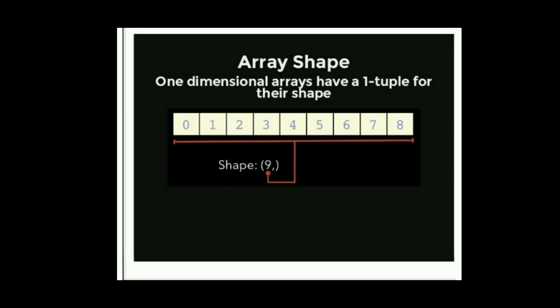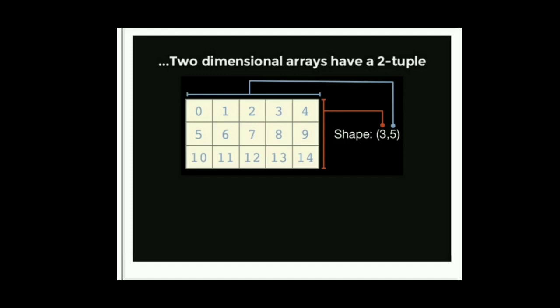Next one, two-dimensional array has a two-tuple shape. So let us see. The blue line indicates columns and the red line indicates shape. So the shape contains 3 comma 5, which means there are 3 rows and 5 columns. So the total number of elements is 15. You can count, it will be 15.